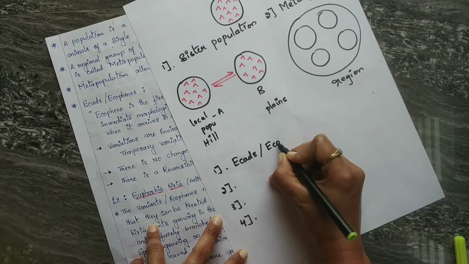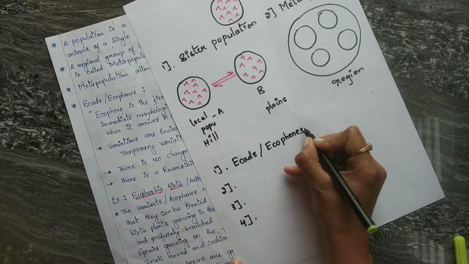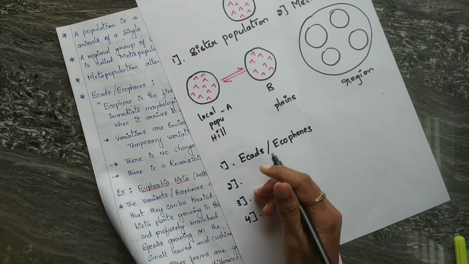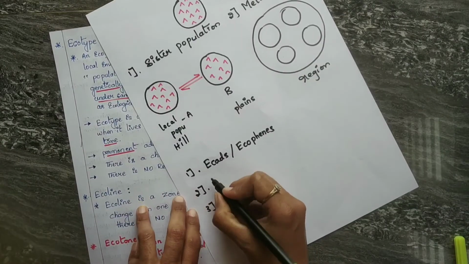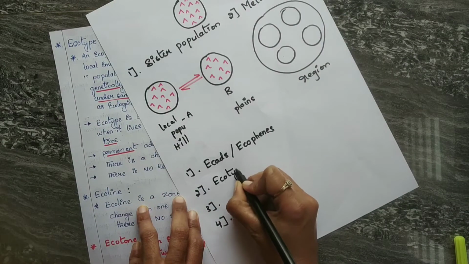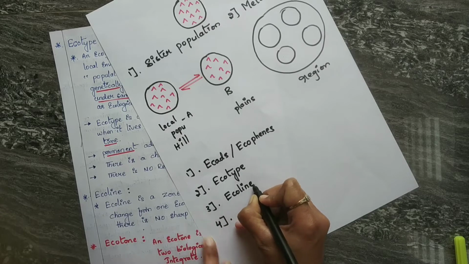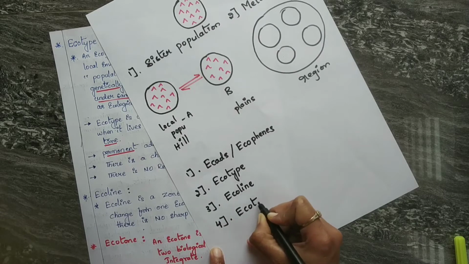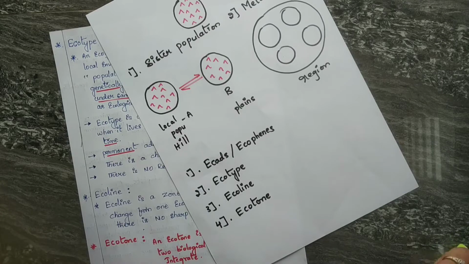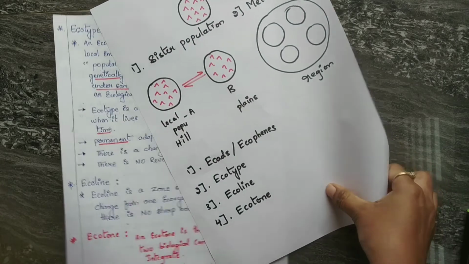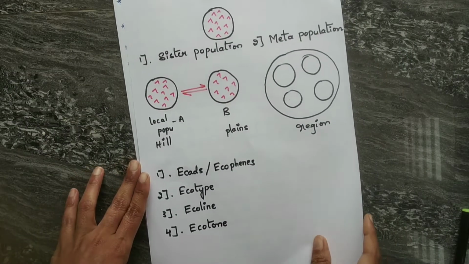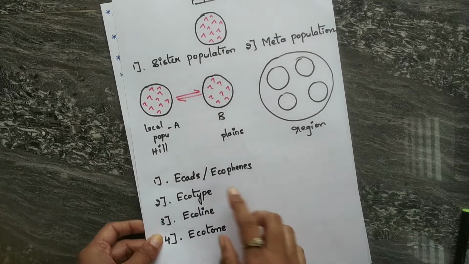Ecads are also called ecofins. The next one is Ecotype, then Ecoline, and then Ecotone. Concentrate here, these are very important terminologies for the examination. Let us start one by one.